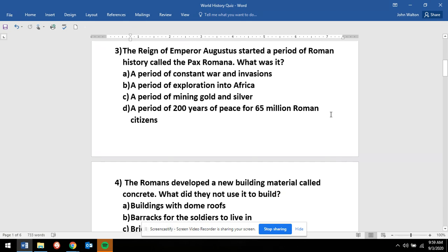Number 3. The reign of the Emperor Augustus started a period of Roman history called the Pax Romana. What was it? A. A period of constant war and invasions. B. A period of exploration into Africa. C. A period of mining gold and silver. D. A period of 200 years of peace for 65 million Roman citizens.